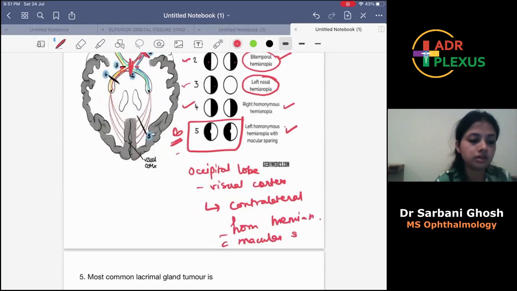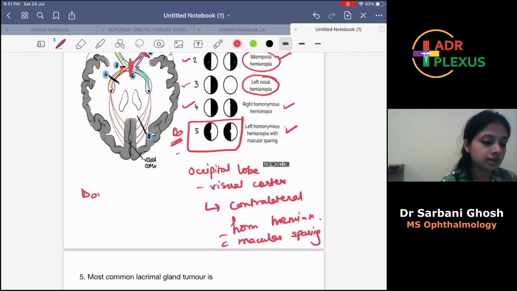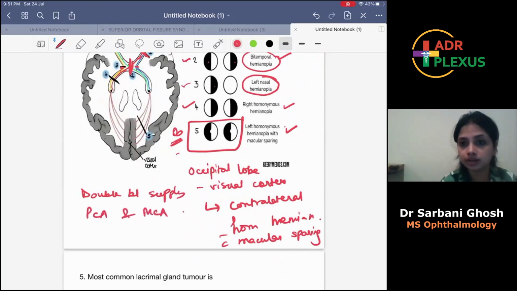sparing. Why macular sparing? Because macula has double blood supply by posterior cerebral artery and middle cerebral artery. So if there is any lesion affecting the posterior cerebral artery, what will happen? The middle cerebral artery is still supplying the blood to the macular area. So the macular area will be spared in the visual cortex, right? So there will be a macular sparing.